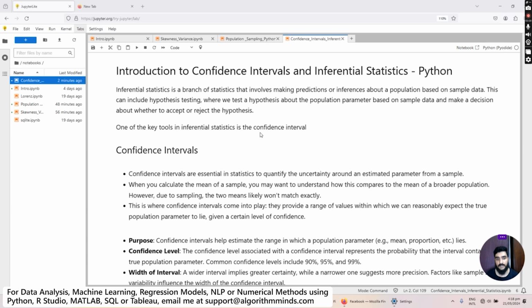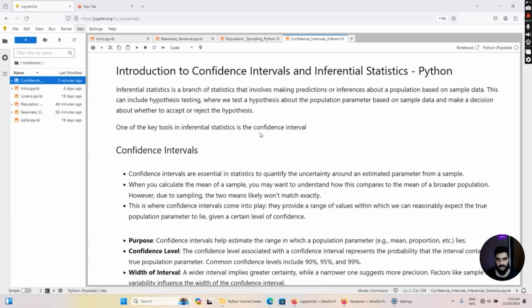However, due to sampling, the two means, the mean of the sample and the mean of the population, likely won't match exactly because of the size difference and the values being used to calculate the mean. This is where the confidence interval comes into play. They provide a range of values within which we can reasonably expect the true population parameter to lie,